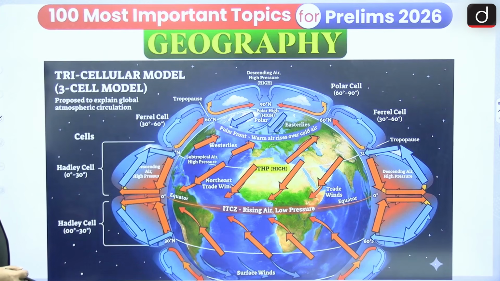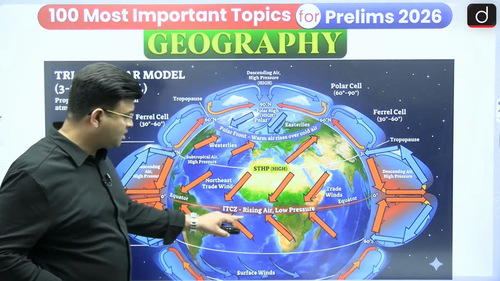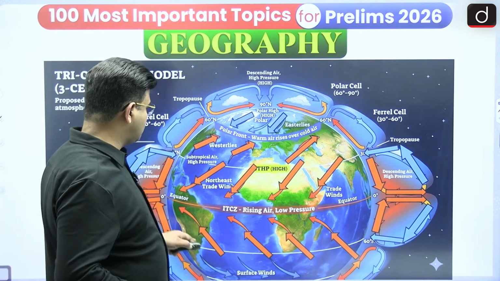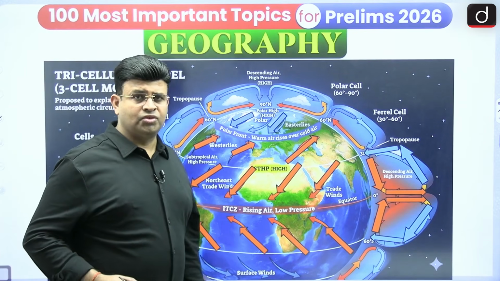Yes, here again it is the ITCZ: rising air, low pressure, all these things are there. The northeast trade wind and southeast trade wind are converging, therefore it is the intertropical convergence.